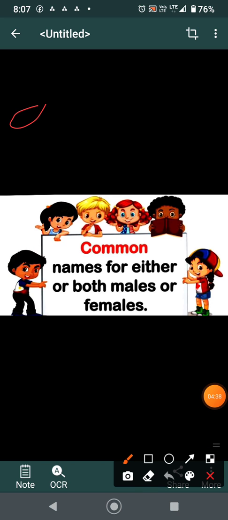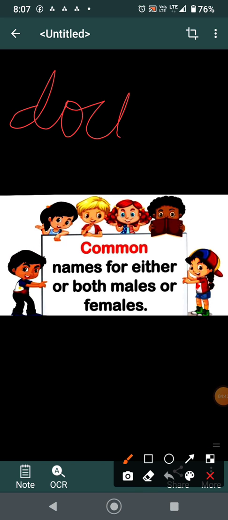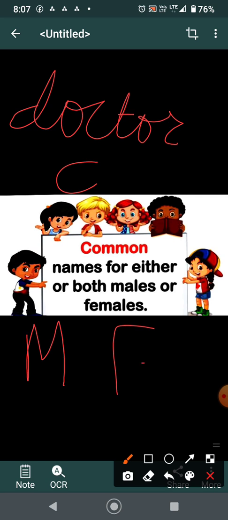Now, common gender. After masculine and feminine comes the common gender. Names for either or both males or females, means common genders are the genders which we use for both male and female. For example, if I say, children, tomorrow I have to visit a doctor. So here doctor is my which gender? Common gender. Why is it common? Because when I say, children, I have to visit a doctor, you don't know whether ma'am has to go to a male doctor or female doctor. You have no idea. You don't know which doctor I'm going to.